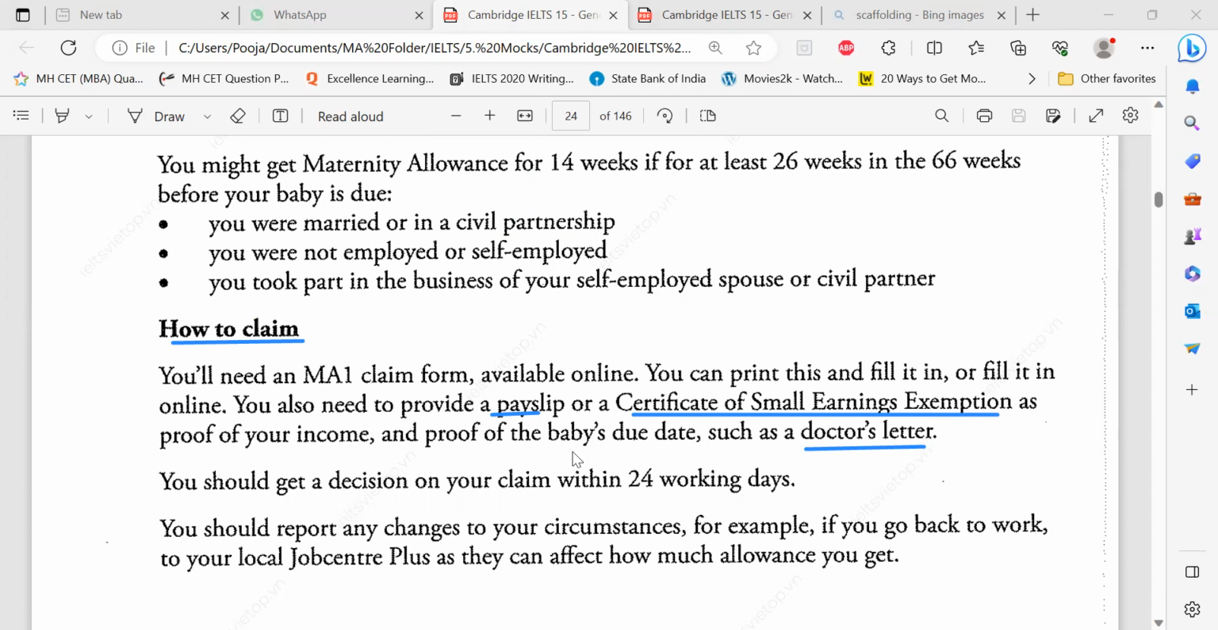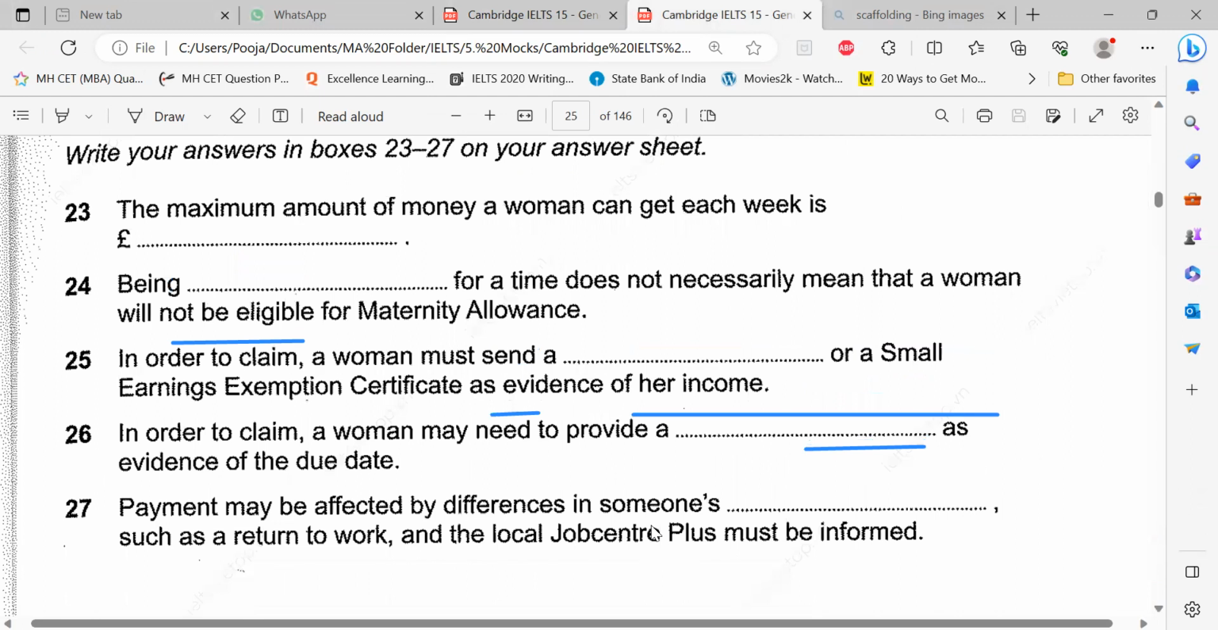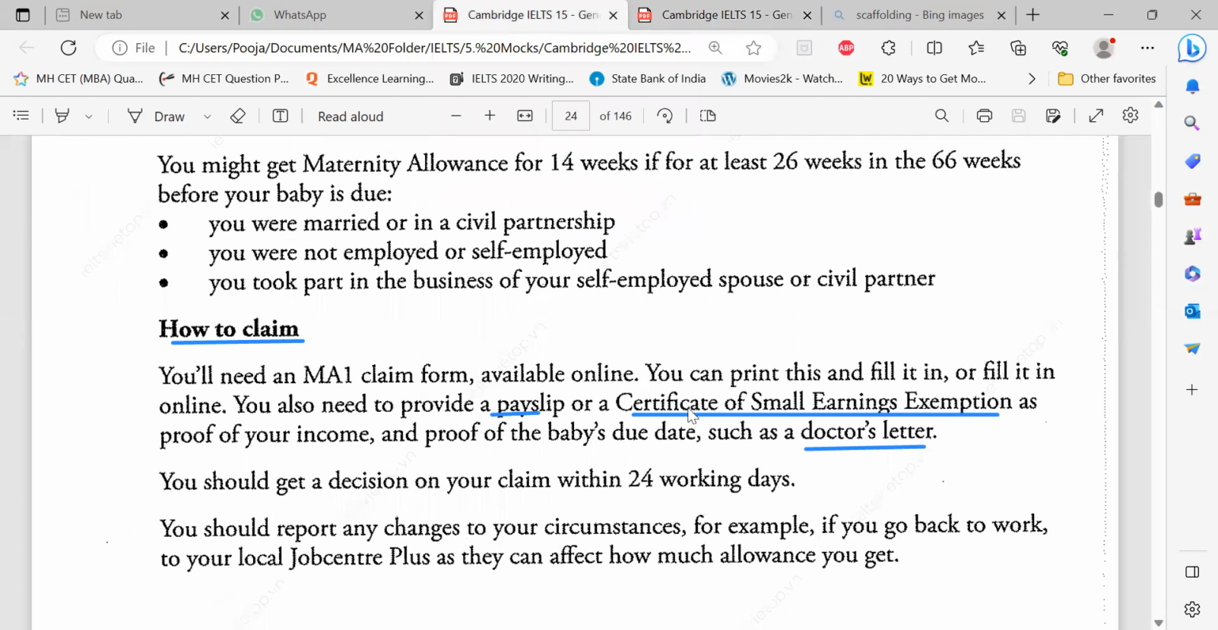And the last one. Payment may be affected by differences in someone's. So you understand payment may be affected by differences. That means you just imagine two women who are applying, and in someone's dash, such as a return to work, something must be informed. In someone's what? Now, such as is an example. As a return to work, someone's joining possibly. Return to work means get back to work.